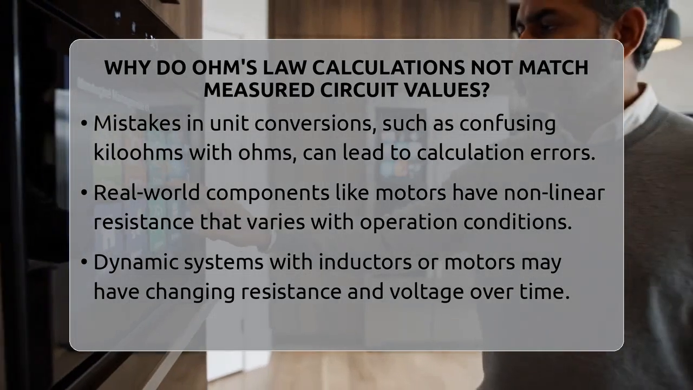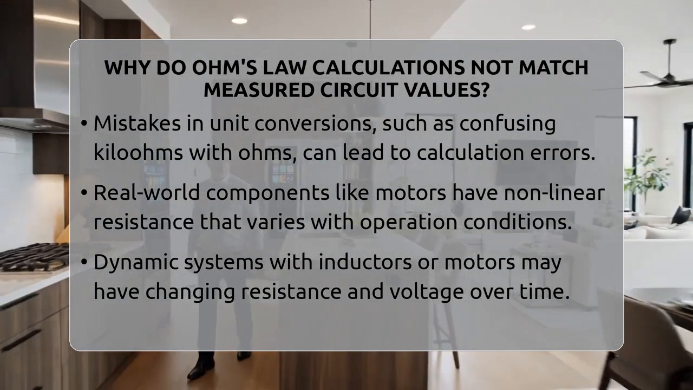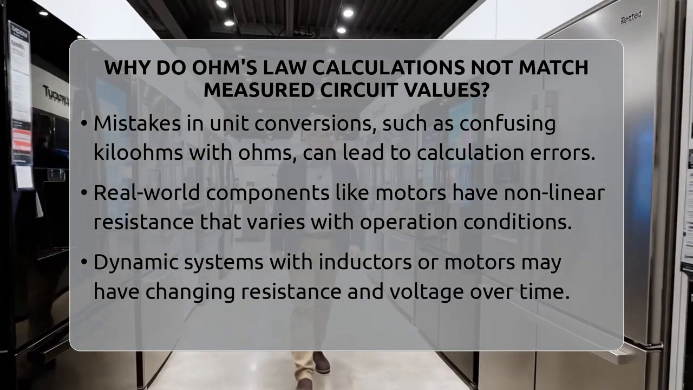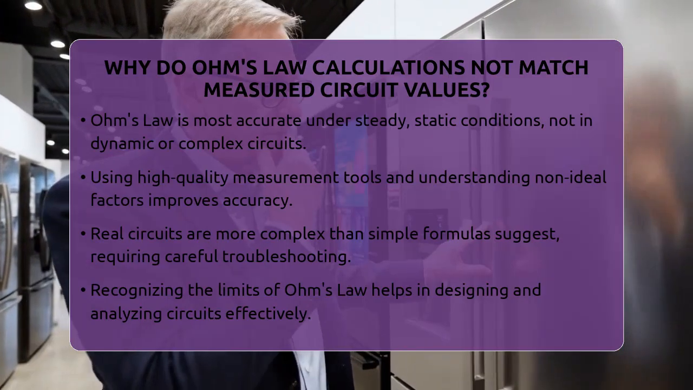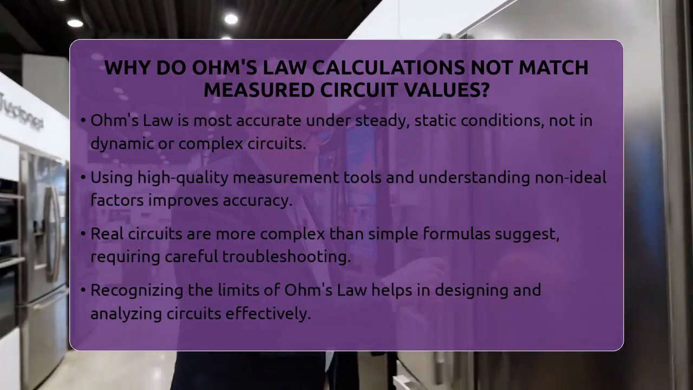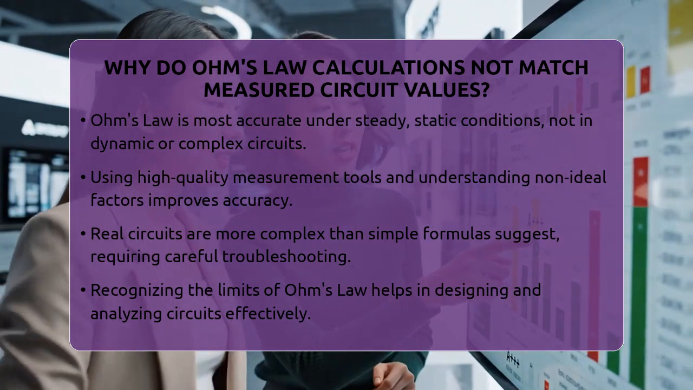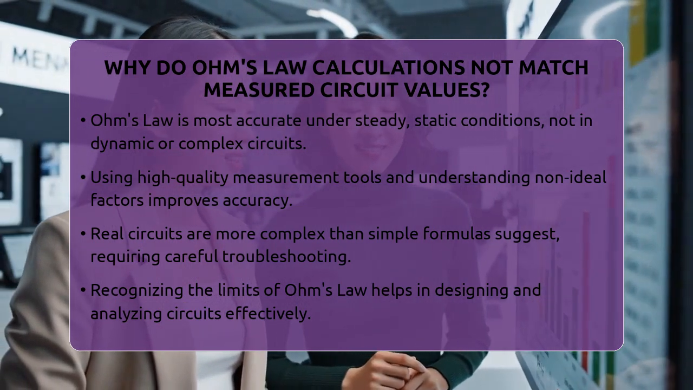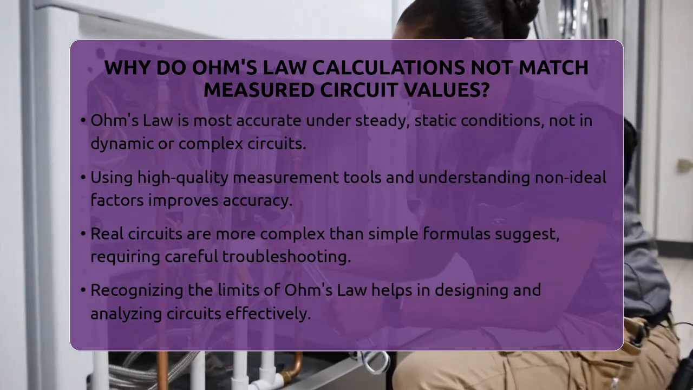Real-world components are not perfect. Devices like motors have nonlinear resistance because of back electromotive force and changing internal resistance at different voltages. This means resistance can vary depending on how the device is operating. In dynamic systems with inductors or motors, resistance and voltage can change over time. Ohm's law applies best to static, steady conditions, so it might not give accurate predictions in these cases.